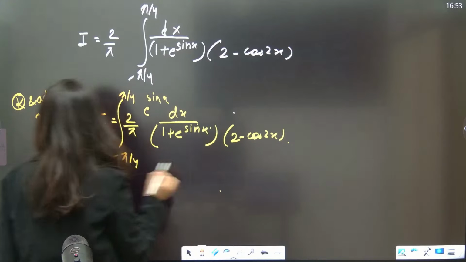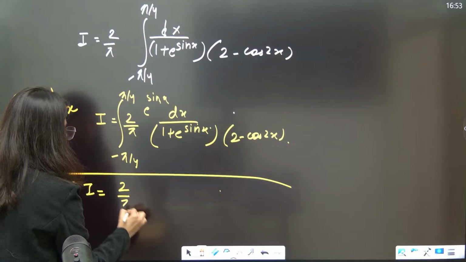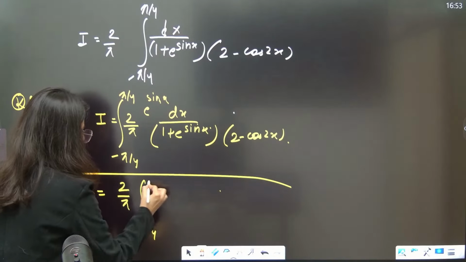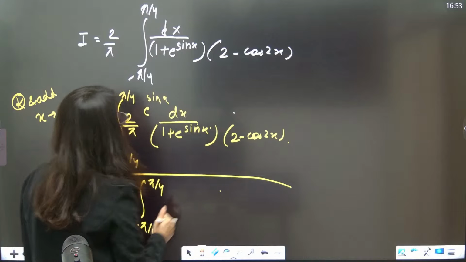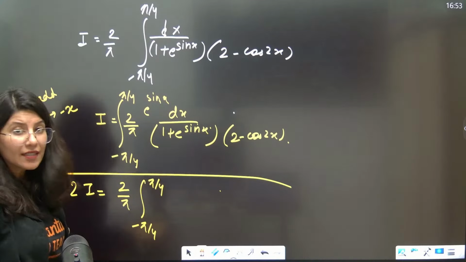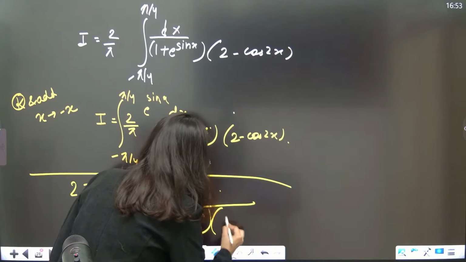Now what you need to do is add. 2I is equal to 2 upon pi, minus pi by 4 to pi by 4. If you add, you will realize the denominators are the same.